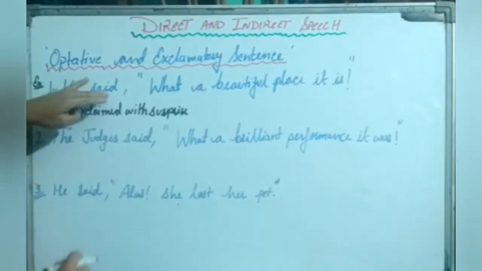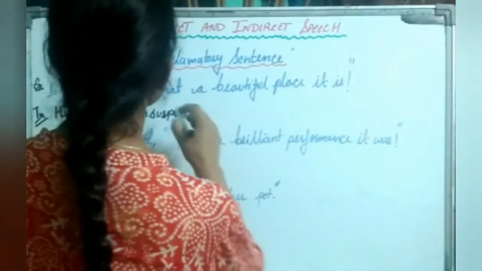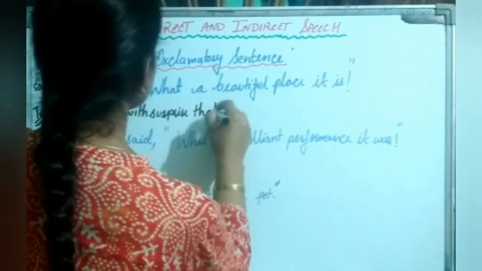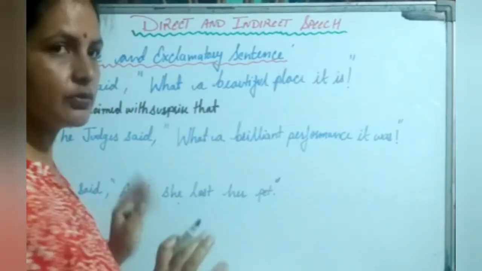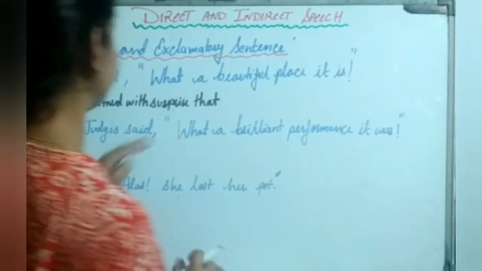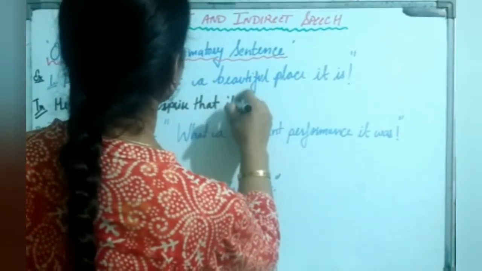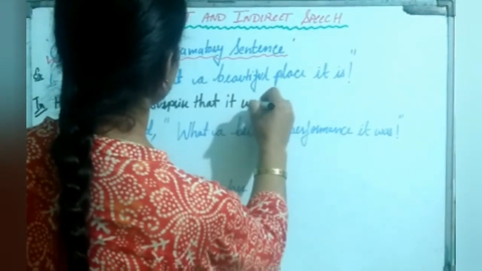Okay, so this said we have converted into exclaimed. He exclaimed with surprise. Now here we are going to use connector that, and after using that, these inverted commas will be removed. That it, this is will change into was.